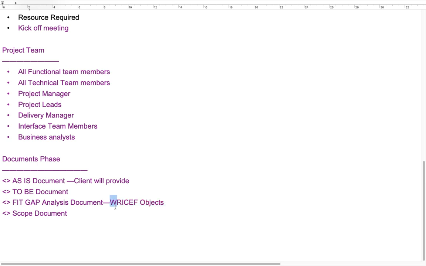RICEFW objects. W means workflow. Workflow means approval process. We have to design the customized approval process, and we have to prepare the customized reports. Standard reports will be provided by SAP, but they don't meet the client standards. The client requirement is different, and standard SAP will give different reports that are not fit for the business. That's the reason we have to connect to the ABAPer, and for all these cases we have to write an FS document, and technically we need to know some ABAP areas.